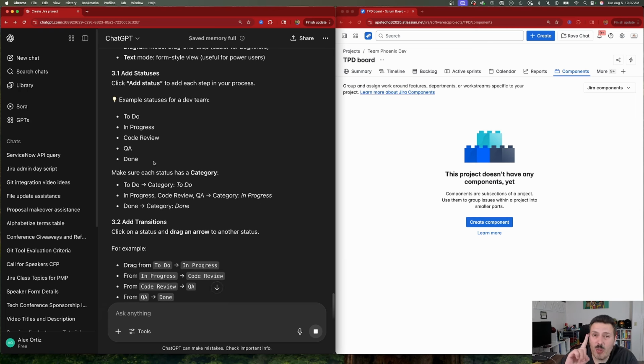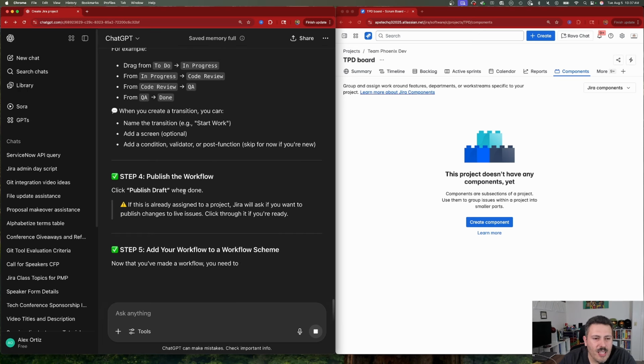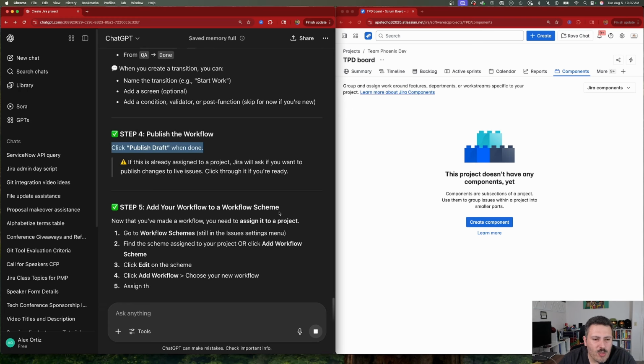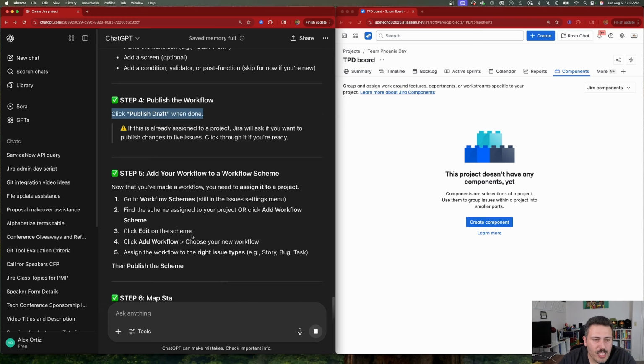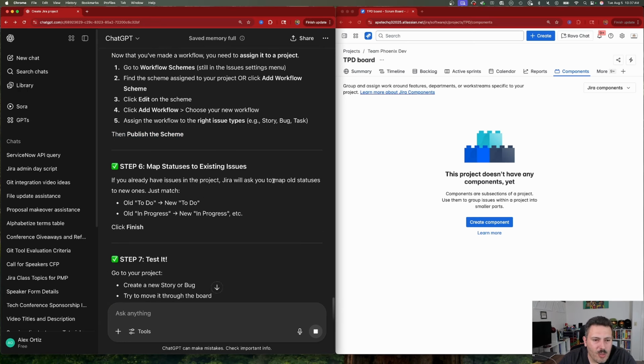Although I'm going to check for resolution. I'm going to see if it tells you to do a post function for your resolution. So let's keep going. We have our transitions, publish the workflow. This is good. And this says add your workflow to your workflow scheme. So you're going to go to your workflow scheme and then you're going to go, yep, these are the steps that I would do. You publish your scheme. You map your statuses. This is on your board.